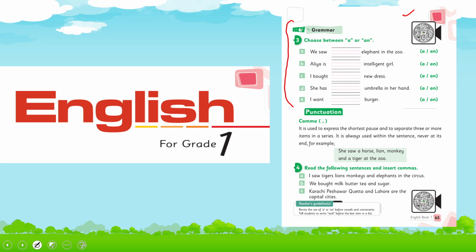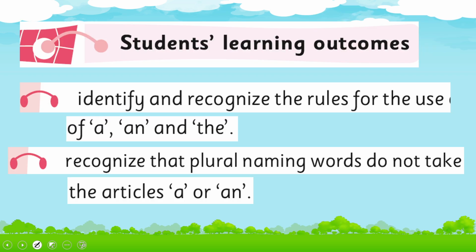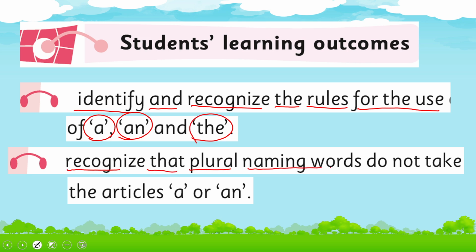So today we'll learn further, and we'll cover the SLOs to identify and recognize the rules for the use of a, an, and the. Recognize that plural naming words do not take the article a or an.